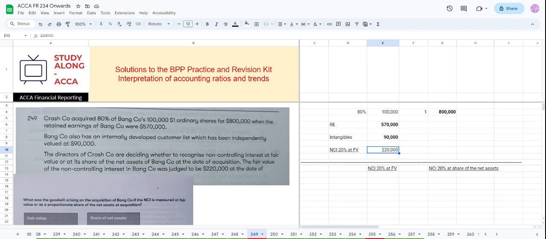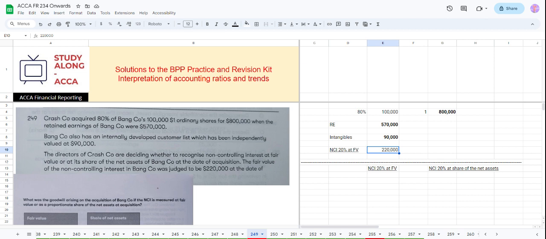So the ask is what amount will be the goodwill if they value the non-controlling interest at fair value, and if they value their non-controlling interest at share of the net assets. So NCI 20% at fair value is 220.